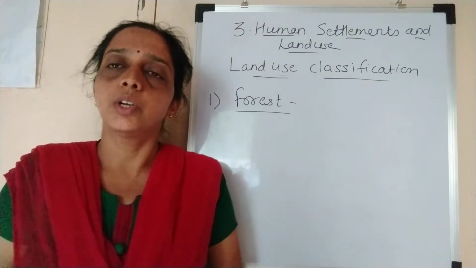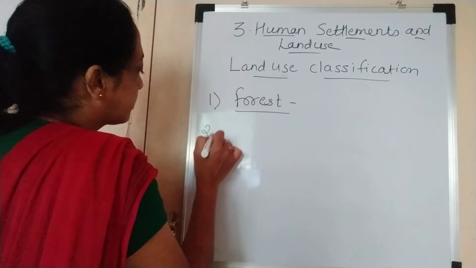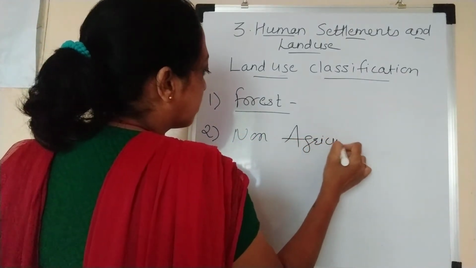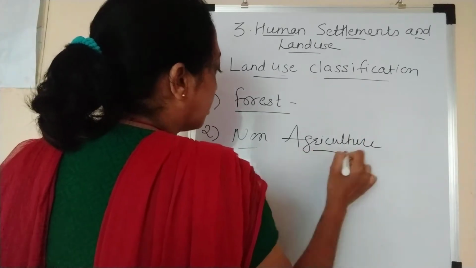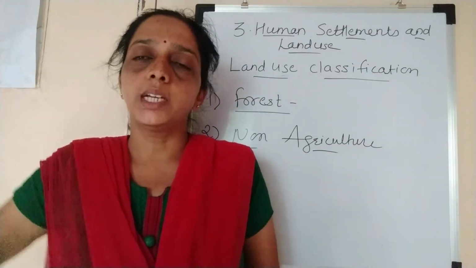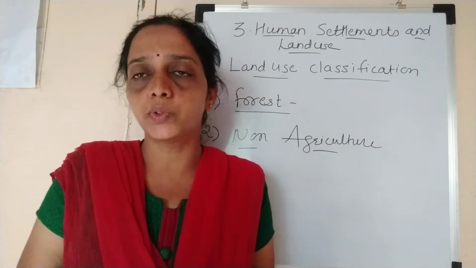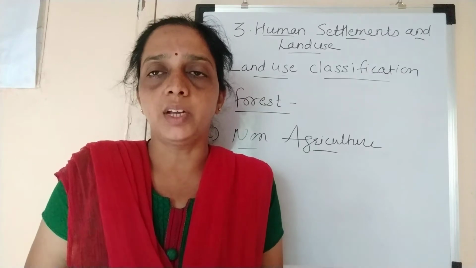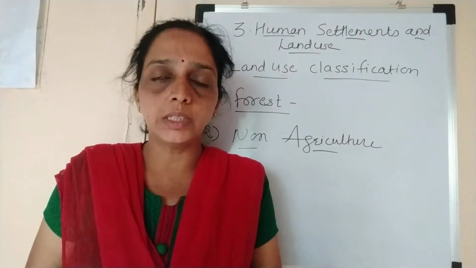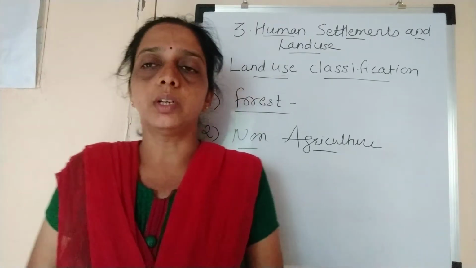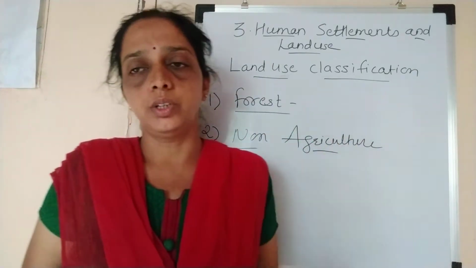The second use is non-agriculture. The name itself gives us the idea: other than agriculture, settlements, industries, institutions, roads, all infrastructure facilities, for these purposes the land is utilized. So that utilization is non-agriculture utilization.